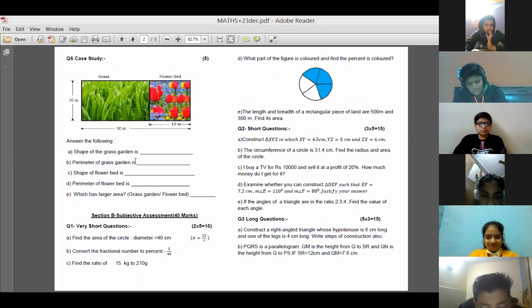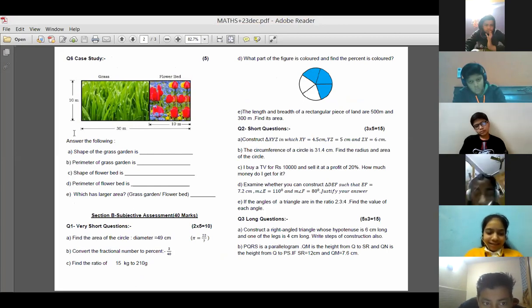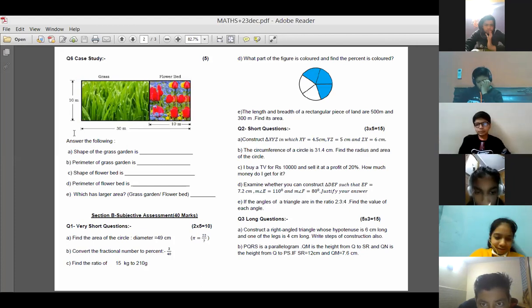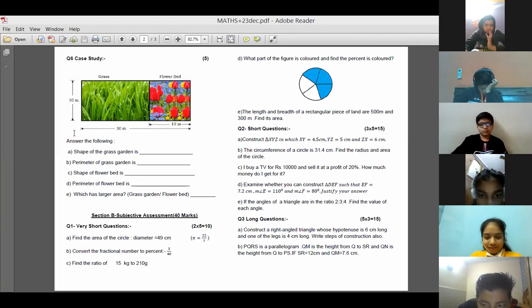What is the perimeter of the grass garden? 80. Thirty plus 10, 40. 40 into 2. 80.